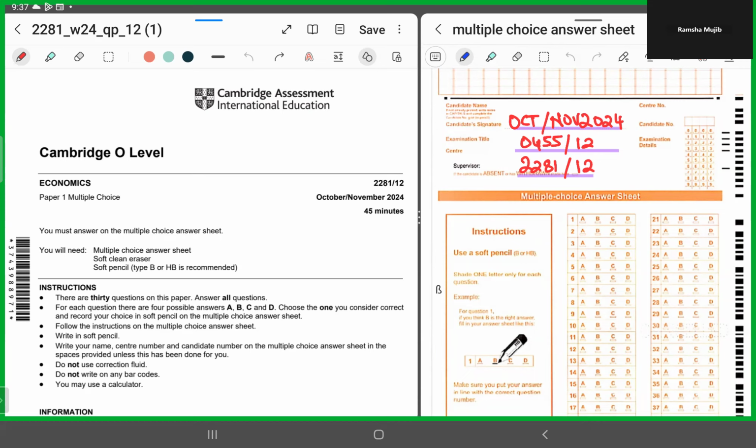Today I brought for you all October-November 2024 0455 and 2281 variant 12. Today we'll be solving MCQs, paper 1. So let's dive directly into the paper today.